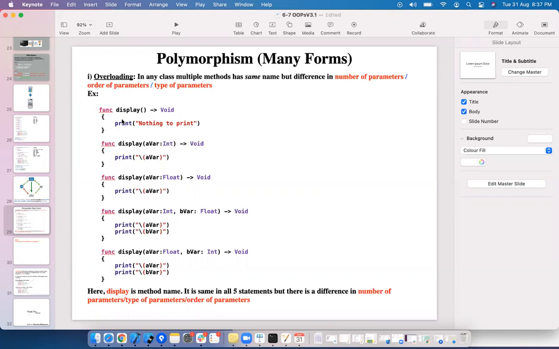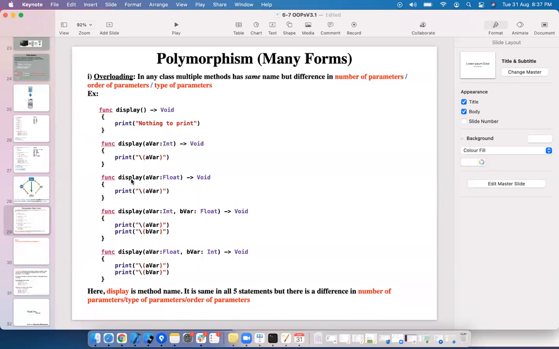This is the default display, which is printing nothing. I am overriding, actually I am overloading. Overloading means here there is no input parameter. Here I am going to have one input parameter, which is doing additional work. Here I am printing a variable. If you see, the method name is display. Here the method name is display.